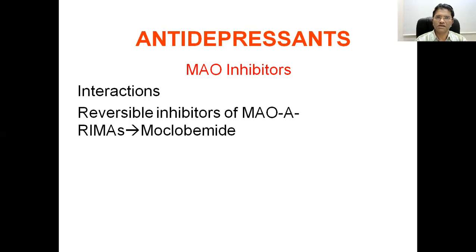MAO is an intracellular enzyme and it breaks down these neurotransmitters. Suppose we give a drug which can inhibit this enzyme, then the neurotransmitter will remain for a prolonged time. In this category, we have different drugs.